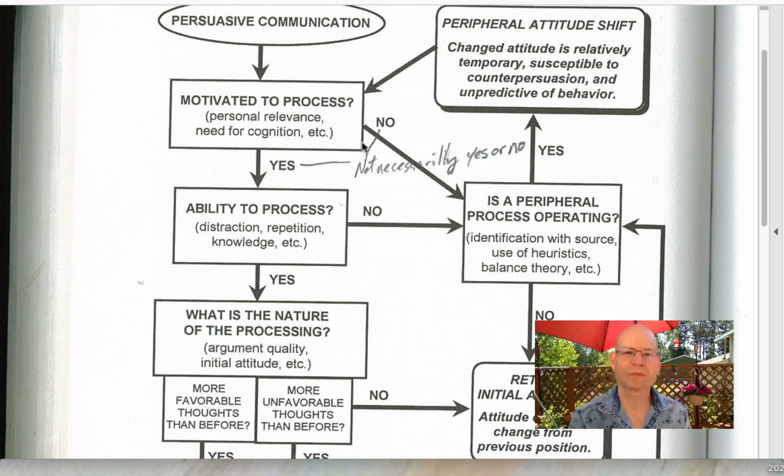One of the classic experiments that was done was a fake scenario, but researchers went to classrooms at a university and said, we're thinking about doing some comprehensive exams. We're going to require everybody to pass an exam that tests you on a whole bunch of knowledge before you can graduate. And the students are like, all right, you got my attention, this is relevant. But here's the manipulation. Some of the students, they told, this is going to affect you. You won't be able to graduate unless you do this. What do you think about this? All of a sudden, that proposal was highly relevant to them.